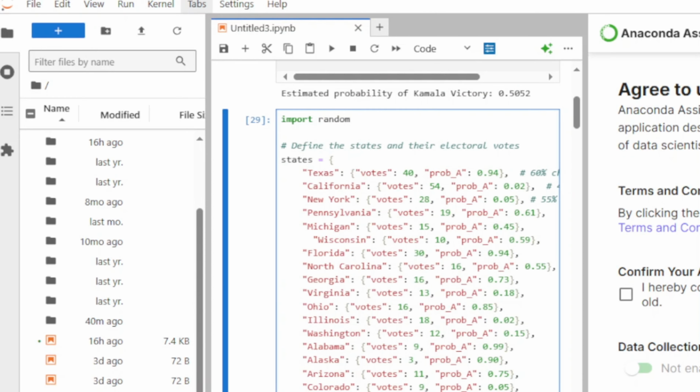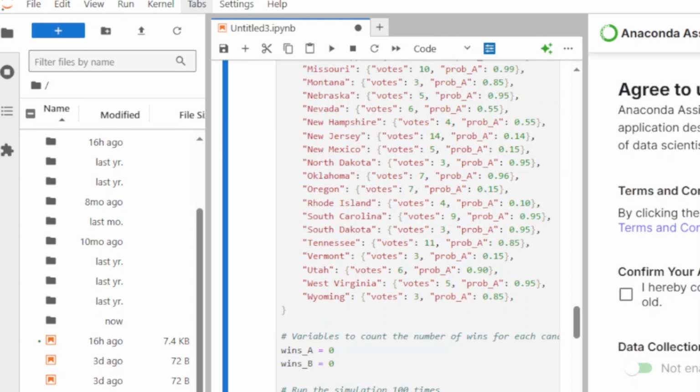So that was just a test run. I went ahead and made some adjustments to try and make it a little bit more accurate. I went in and checked all the betting odds on Polymarket to see what the chances were of each candidate winning either state, specifically Donald Trump, because that is who candidate A is. So after running the simulation, or code,